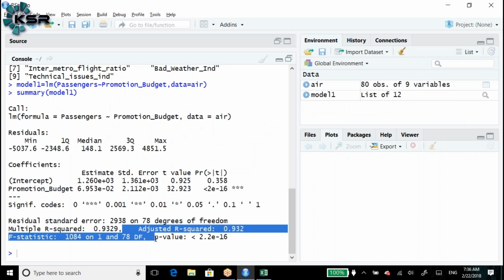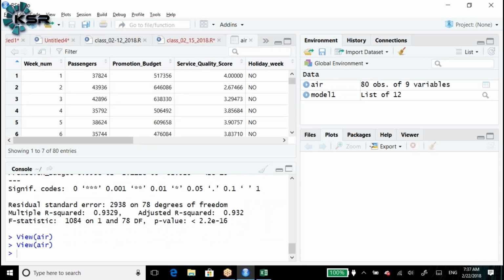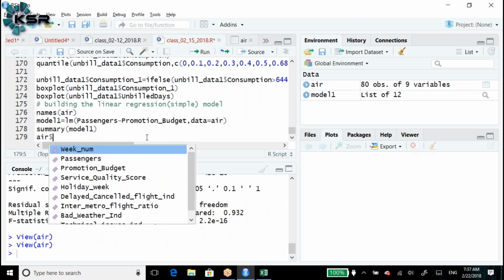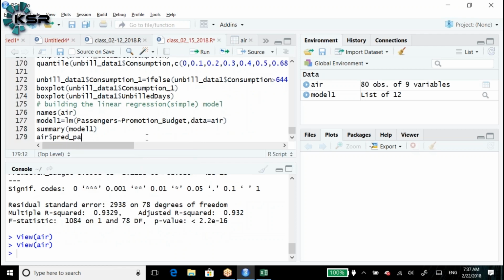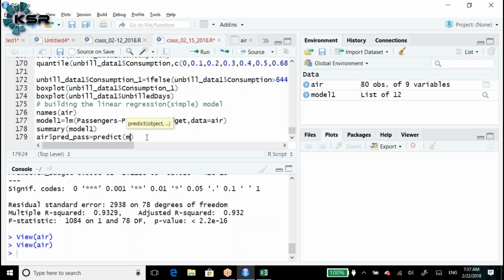Now everyone is having a doubt, how do we get the residuals, all these things. First we need to get the predicted value for the air data. To do this, we have a function called predict. air dollar predicted passengers is equal to predict, model 1, creating the predicted passenger data.